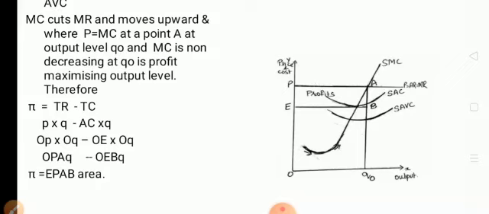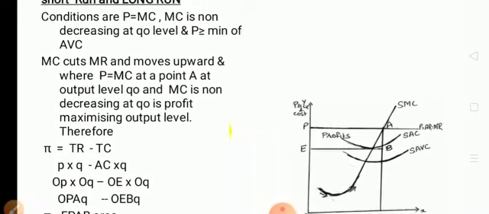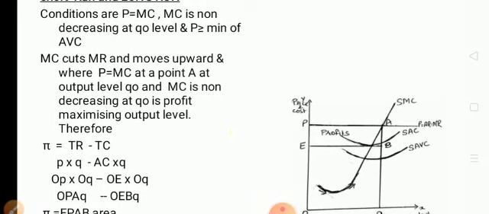Now the explanation: you see the diagram, we have shown the price line, which is a horizontal straight line. Then you see the SMC curve, it comes from below and starts moving upwards. The MC curve is cutting the price line at a point A, where the first condition is satisfied, that is price is equal to MC.